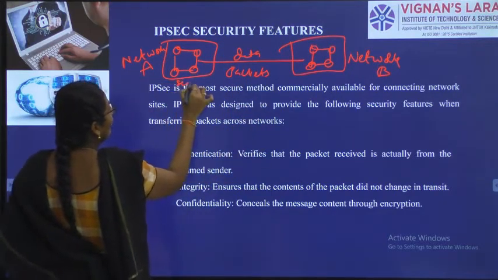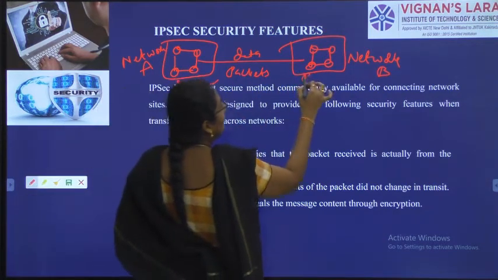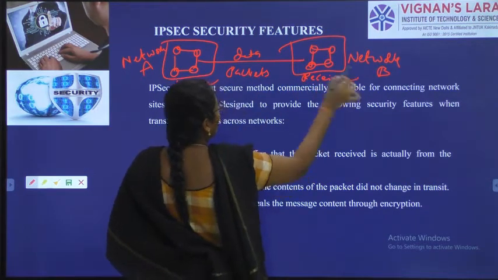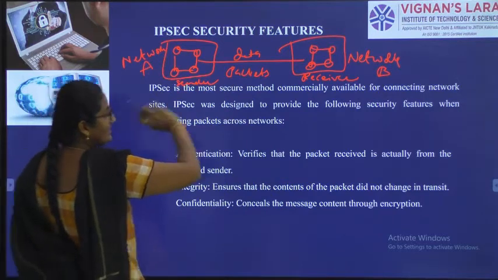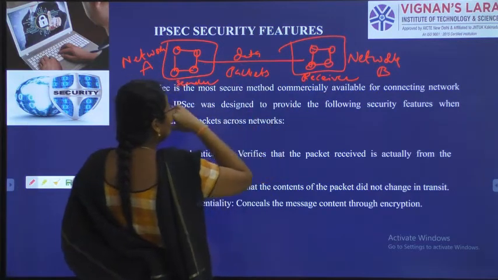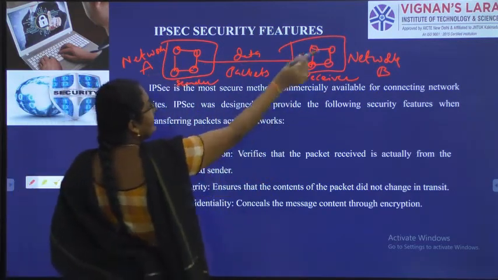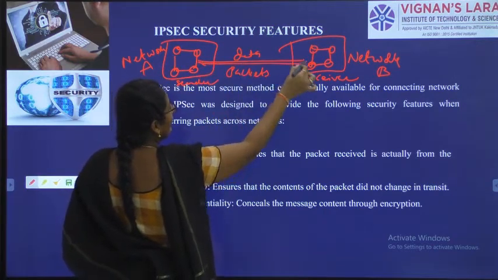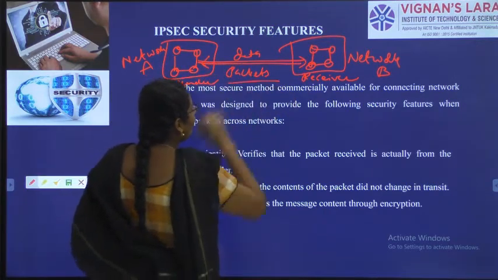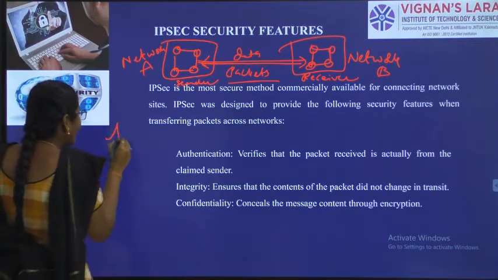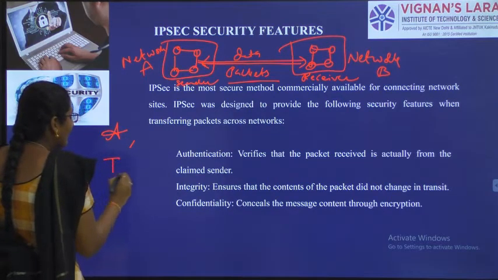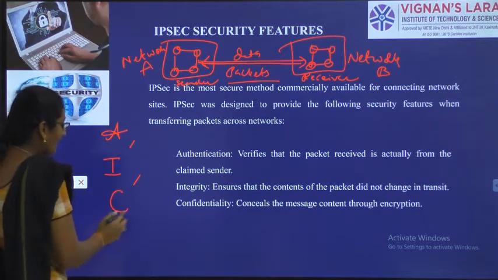In network A we have the sender. In network B we have the receiver. So network A with a group of systems, network B with a group of systems, sender in network A, receiver in network B. Data is transferred between these two networks in the form of packets. Now I need authentication, integrity, confidentiality.